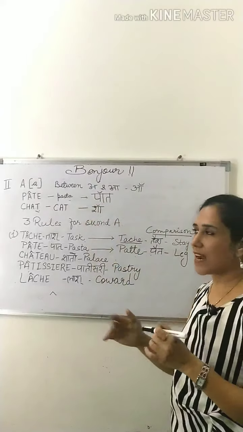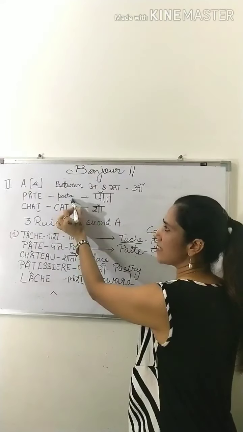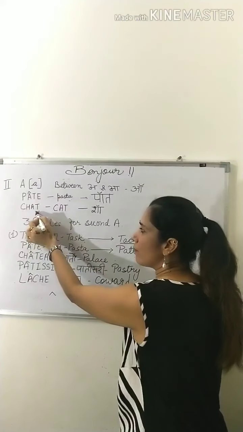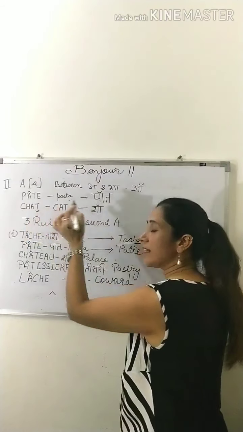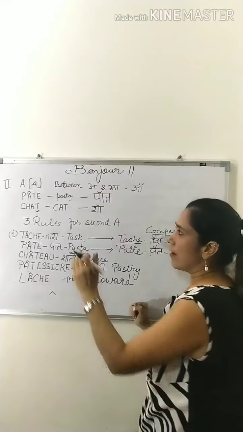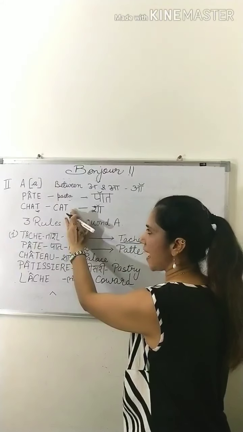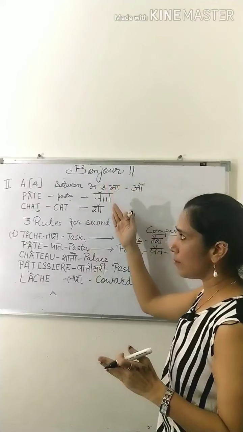The examples are like this. Path, the meaning is pasta. Shaw. Here T won't be pronounced because the consonant comes in the end and can never be pronounced. So we pronounce it like shaw. The meaning is cat. 3 rules we have for the sound number second.